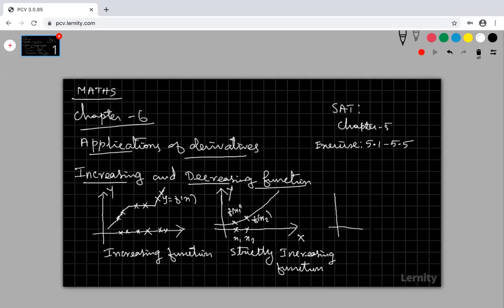Now look at this type of function. My function is coming like that. It is always decreasing. Suppose I take two x values here and here. My f of x value is decreasing: this f of x value is more than this, and this f of x value is less than this. From the graph we can easily understand the function is decreasing.